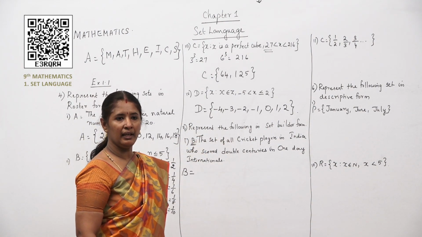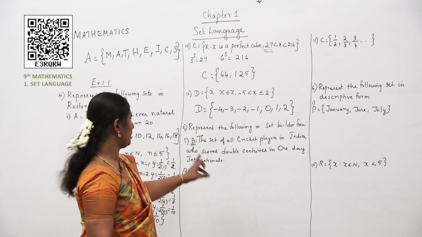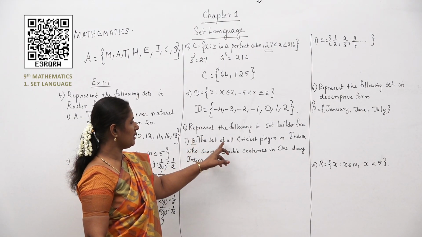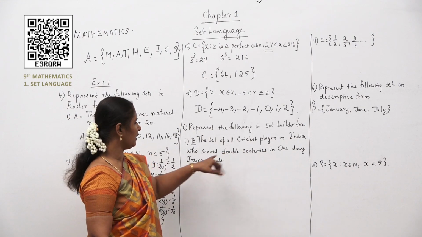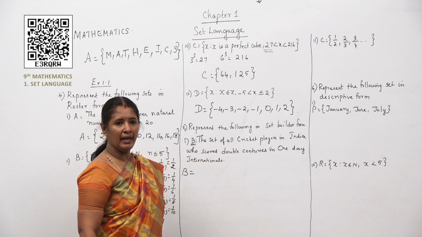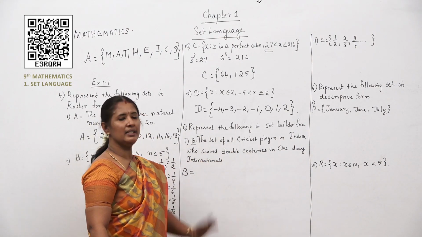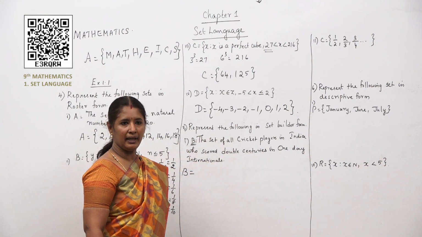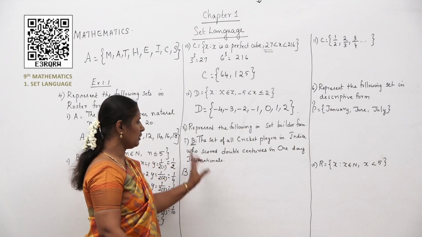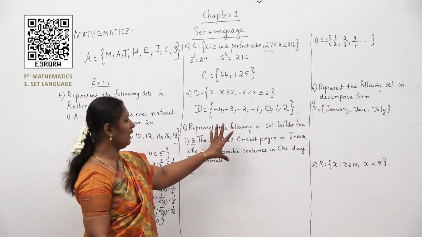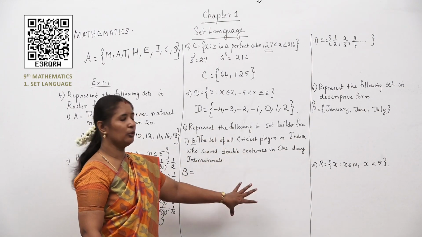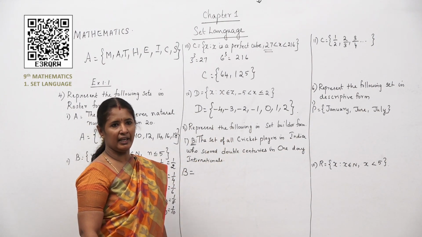So now, represent the following in set builder form. Next problem. What is given here? B is equal to the set of all cricket players in India who scored double centuries in one-day international. When it is given in sentence format like this, children, your problem becomes much easier. You have to apply the rule and just use whatever is the meaningful sentence over here to build it up.